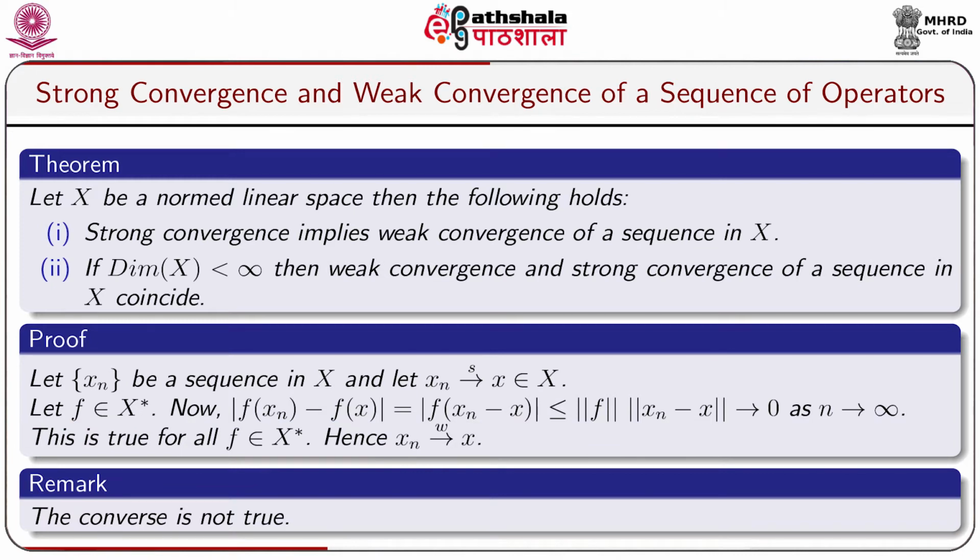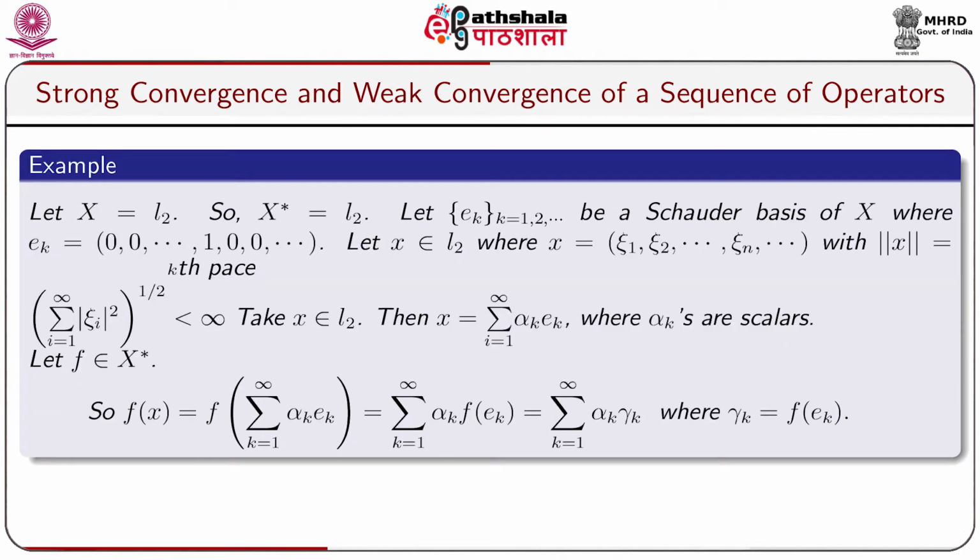But the converse is not true. Let us take an example. X is equal to the sequence space l2. So its conjugate space X star is equal to l2. Let e_k, where k equals 1, 2 and so on, be a Schauder basis of X, where e_k equals (0, 0, ..., 1, 0, 0, ...), where 1 is in the kth place.